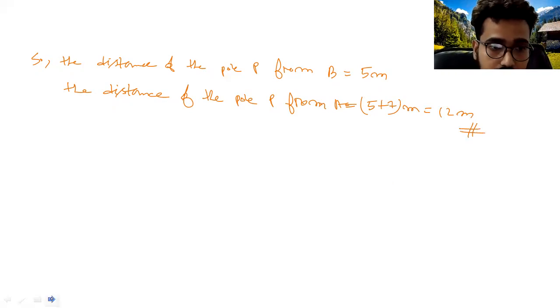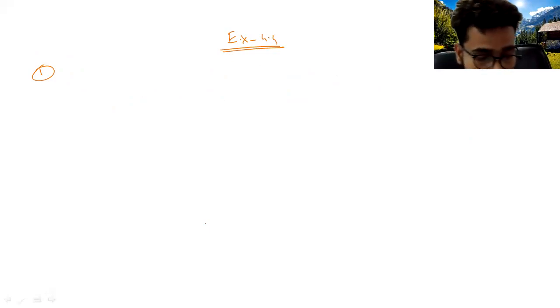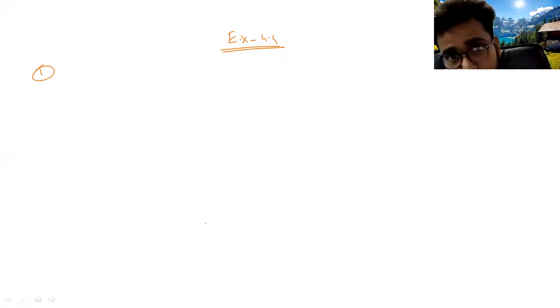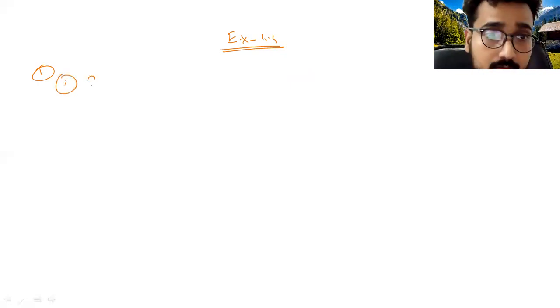Okay. Now all of you see the exercise 4.4. See the first question. You have to find the nature of the roots of the equation, and if the real roots exist, find them. That means you have to first find the nature of the roots, whether it is real, imaginary, or equal. So the first question, first one: 2x squared minus 3x plus 5 equal to 0.